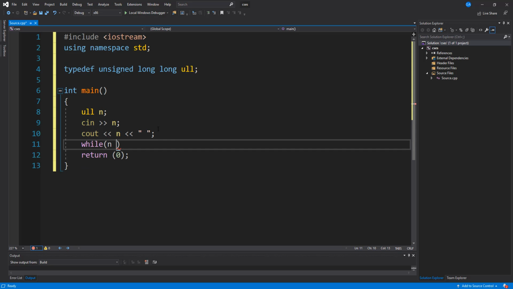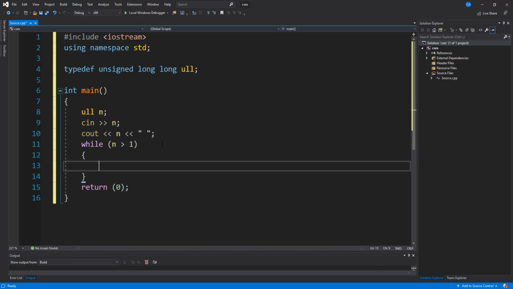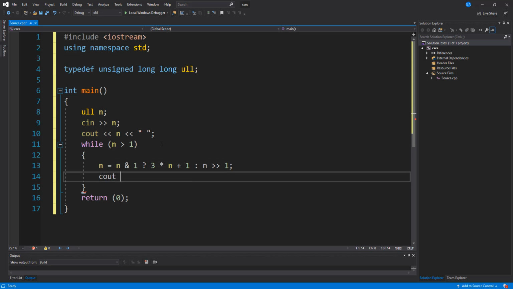So we'll say while n is greater than 1. What we need to do is mutate n, so say n equals n and 1. So if this is actually odd, what we're going to do is multiply, so we're going to say 3 times n plus 1, and if it's actually even, then we're going to go ahead and right shift n by 1. All right, so the next thing we're going to do is just print out n and space. And we're pretty much done with this algorithm.